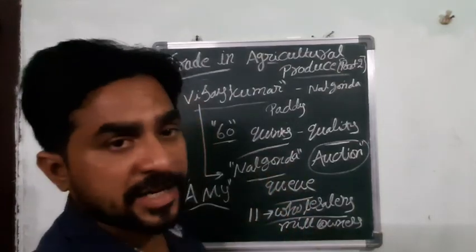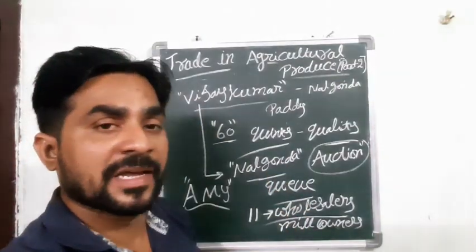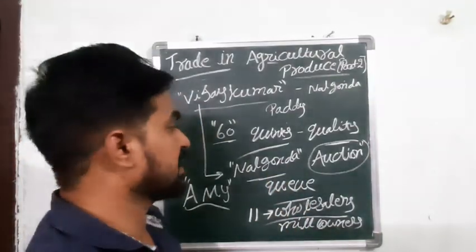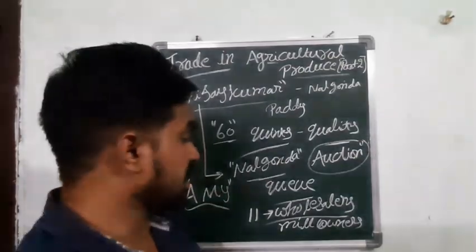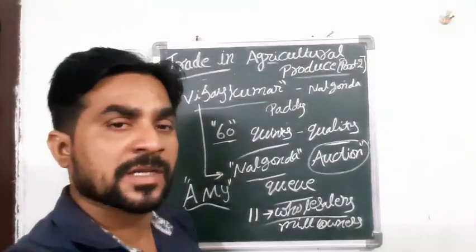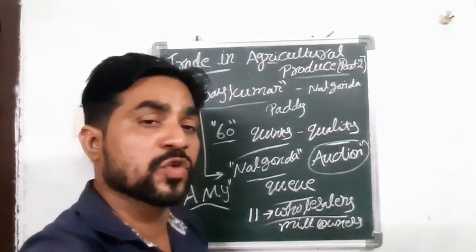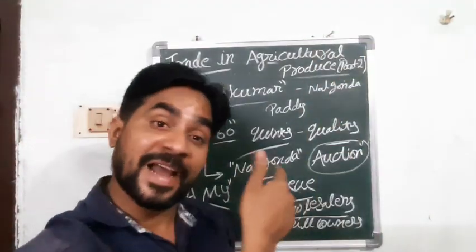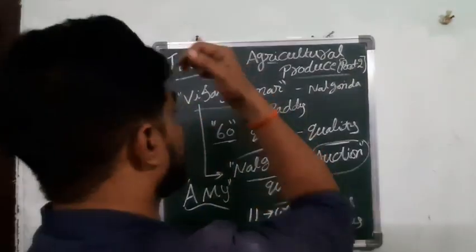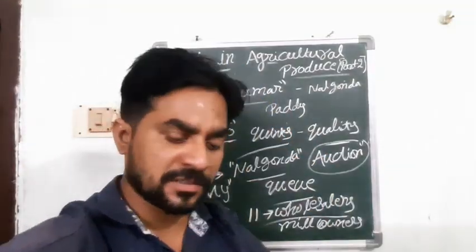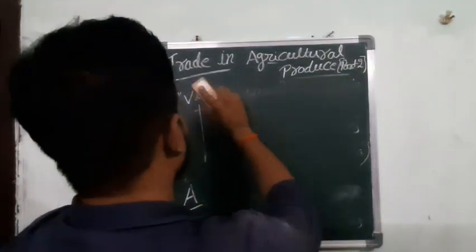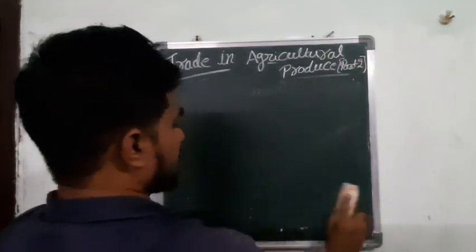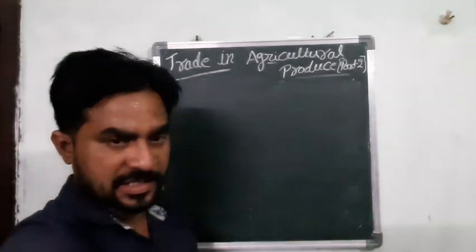It started at 10 o'clock by the committee members. After seeing the complete crop, at 11, all the wholesalers and also the mill owners and different types of traders, those who have a membership, those who have a license in this market act, entered, and they started with the auction. So how they started the auction, that we will see.